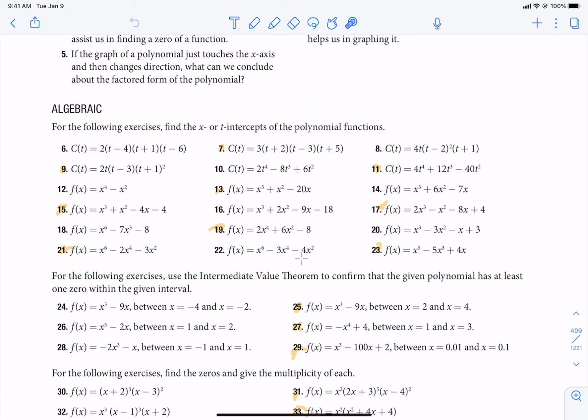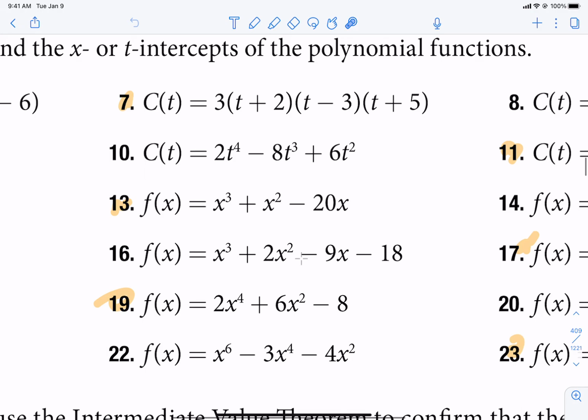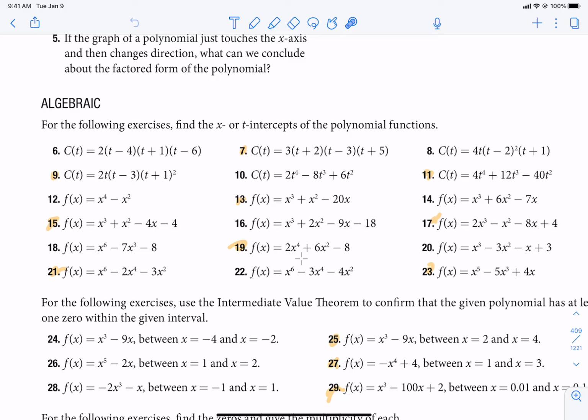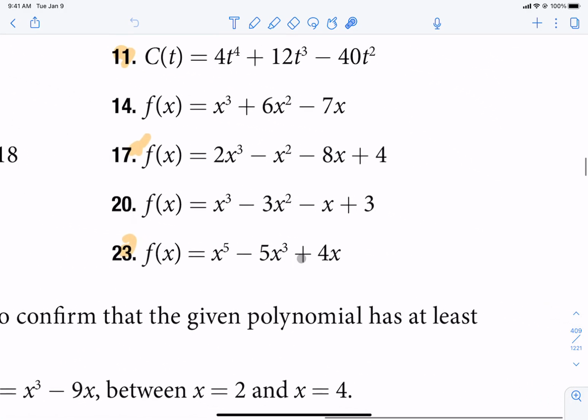It says for the following exercises, find the x or t intercepts. The reason they use x or t, those are the two variables you see in the equations of the following polynomials. Now, it doesn't matter whether you call it an x or a t, it's the same procedure. If we look at one like number 7, it is already in factored form. Just set that equal to 0, solve for each individual factor. What I would like to do is one that is not factored, so let's do number 17.